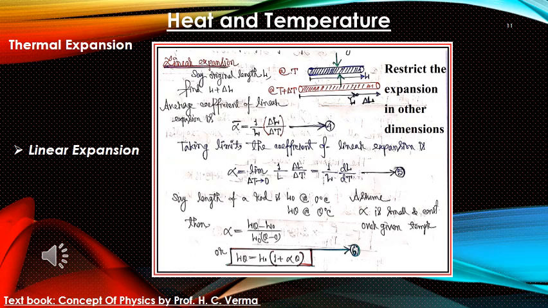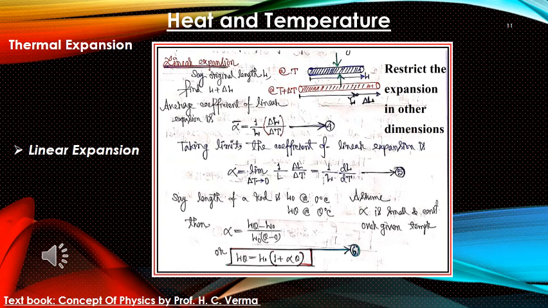So taking the limit, the coefficient of linear expansion is alpha equal to the limit as delta T tends to 0 of 1 by L delta L by delta T, which converts to 1 by L dL by dT. Now we can relate the length of any substance subjected to thermal expansion using this coefficient alpha. Say the length of a rod is L0 at temperature 0 degree centigrade and L theta at temperature theta degree centigrade.